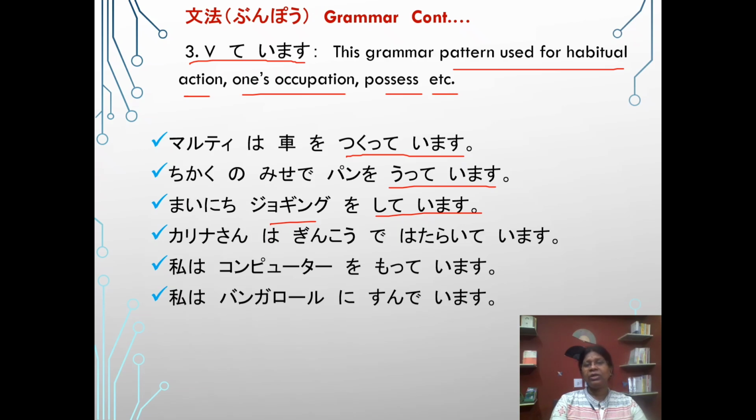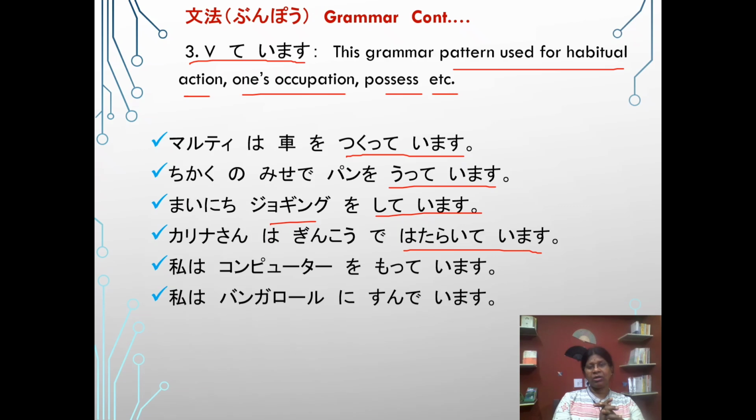Karina-san wa ginko de hataraite imasu. Hataraite imasu. So, it is profession, occupation. Watashi wa computer o motte imasu. I have a computer. So, it is possessive.